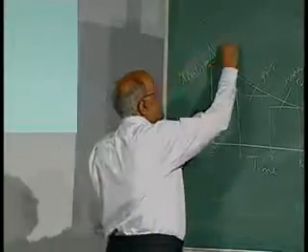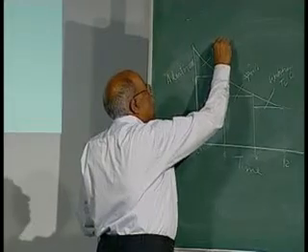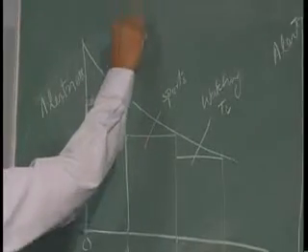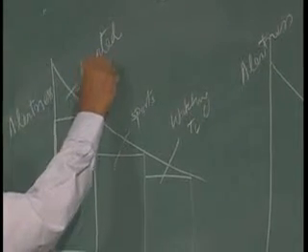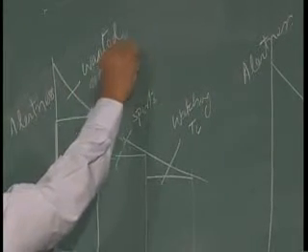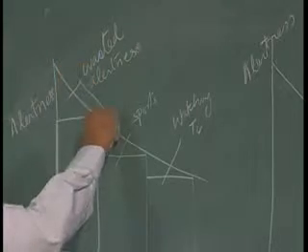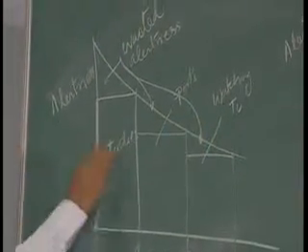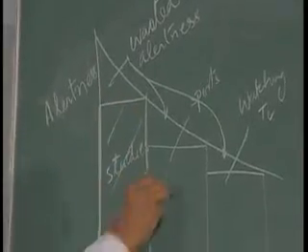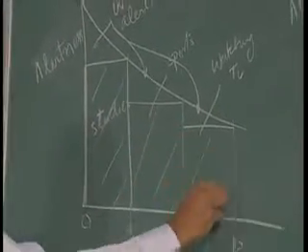This is the wasted availability. And this is the useful alertness that has been fully utilized for all the activities.